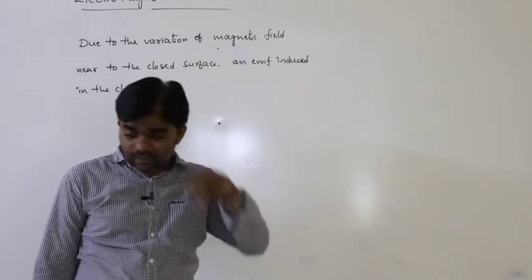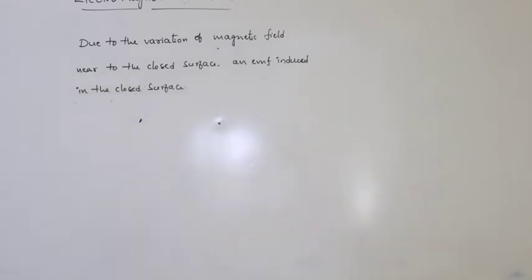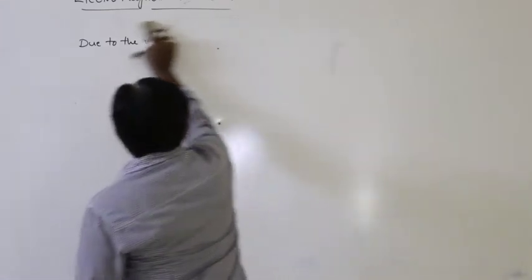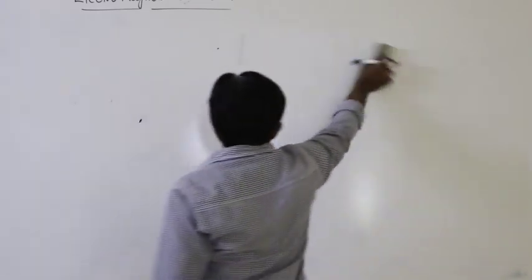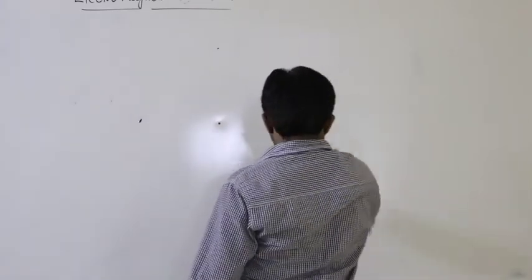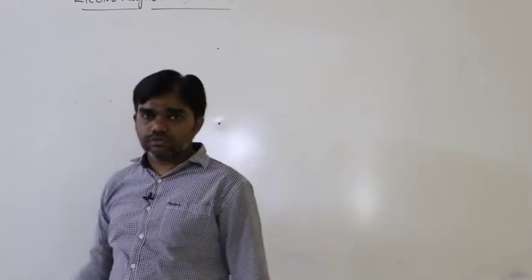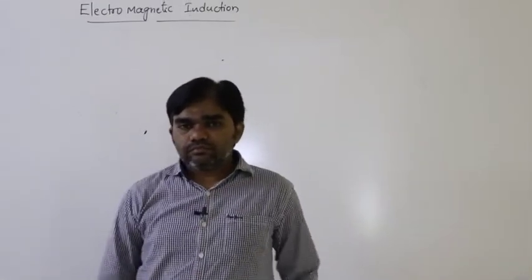This was discovered by the scientist Michael Faraday. So how is the EMF induced in the circular coil? That we can discuss now.